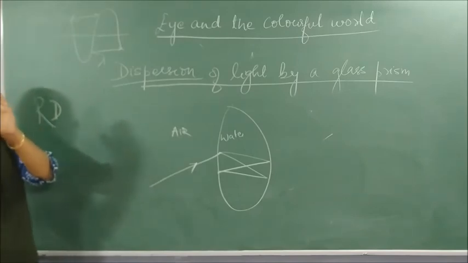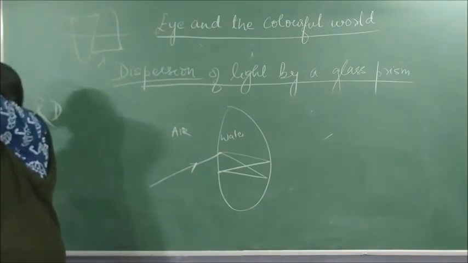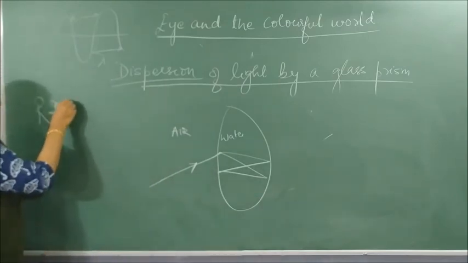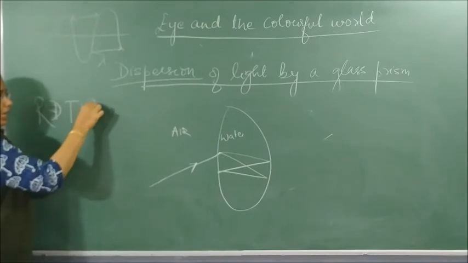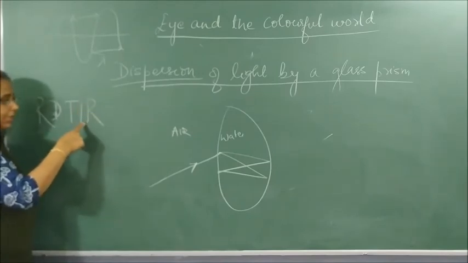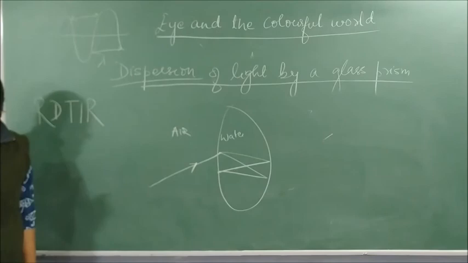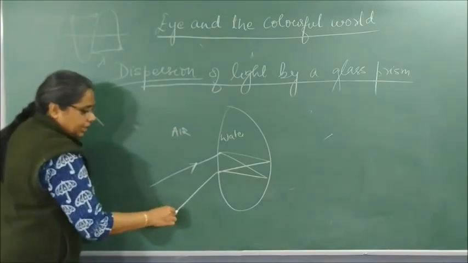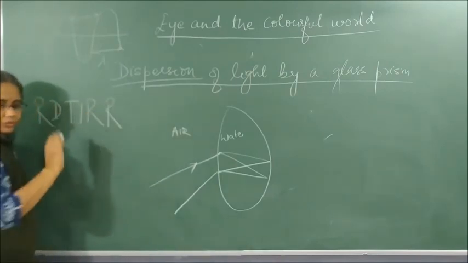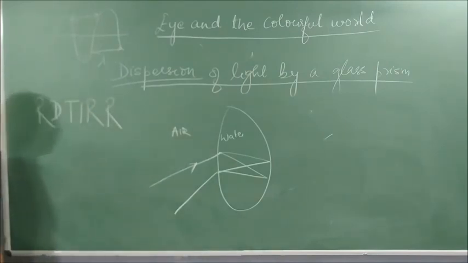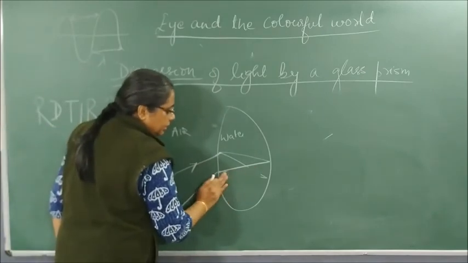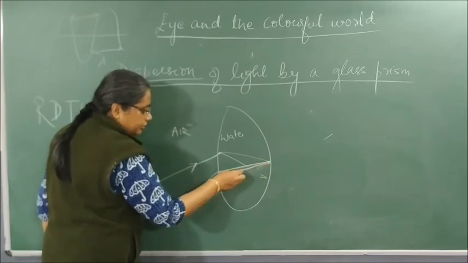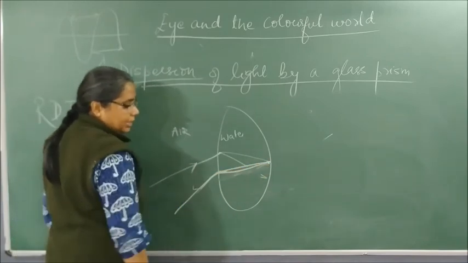It is bent at such an angle that it cannot pass out. It again comes back and hits the other surface. This phenomenon is called TIR, total internal reflection. It gets reflected within and then it again undergoes what? Refraction. It will come out like this and it will finally join together to form white light.